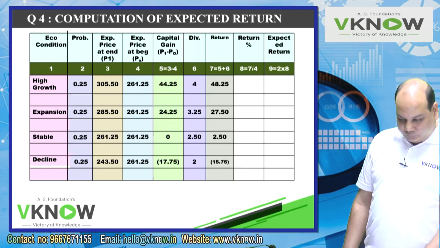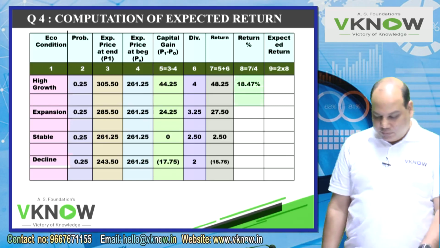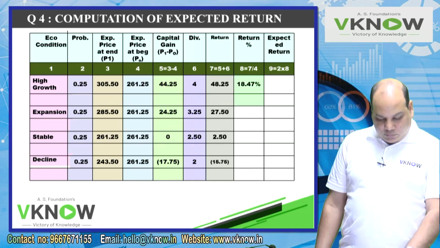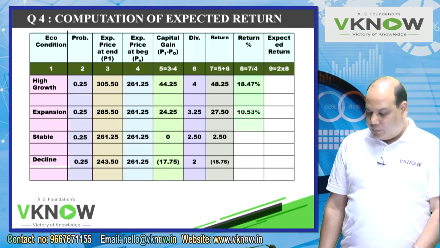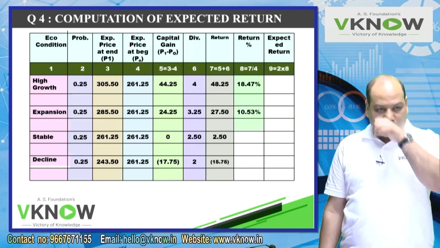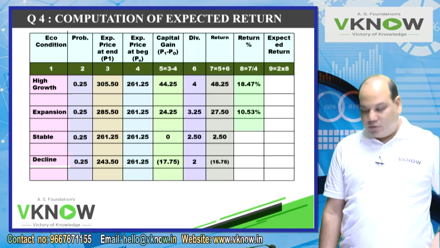Now take your calculator, return in percentage. 48.25 divided by 261.25, you will get 18.47%. Then just type 27.50 and press equal to, you will get 10.53%.